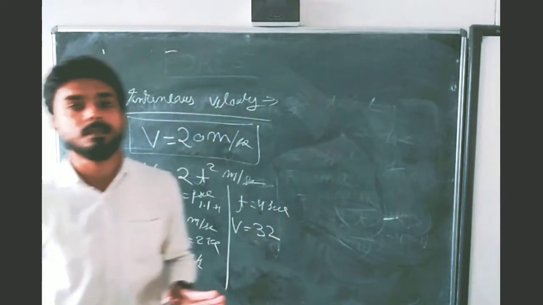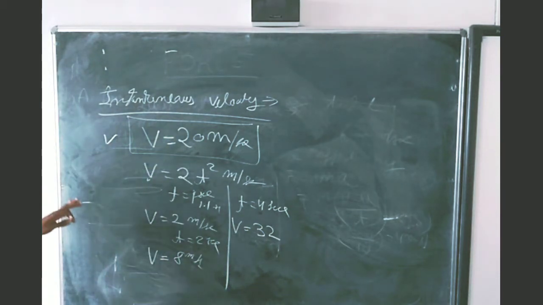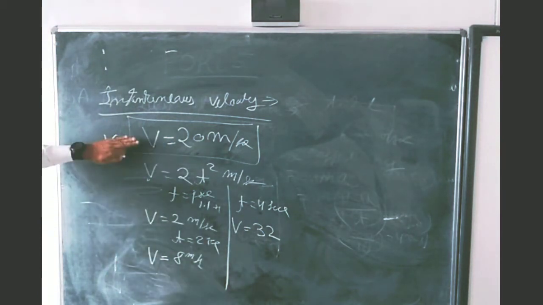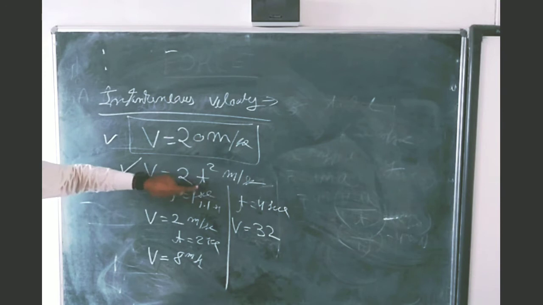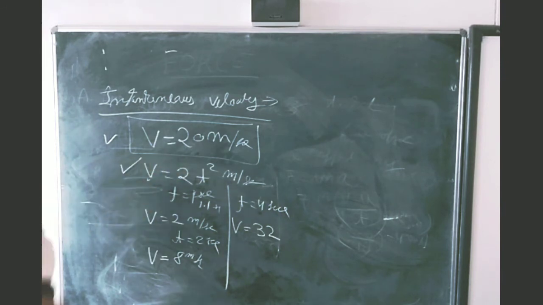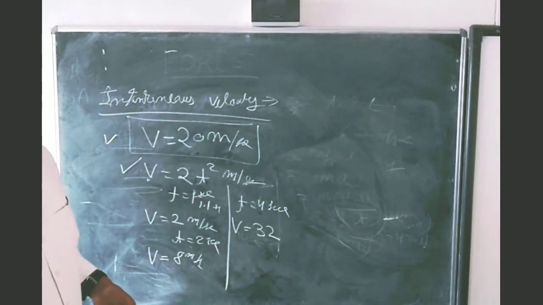We are going to discuss the method of calculus, but before that you also know that velocity at any particular instant of time is an instantaneous velocity, and this is a good example because whenever we substitute different values of time, you will get different velocities. Okay students?